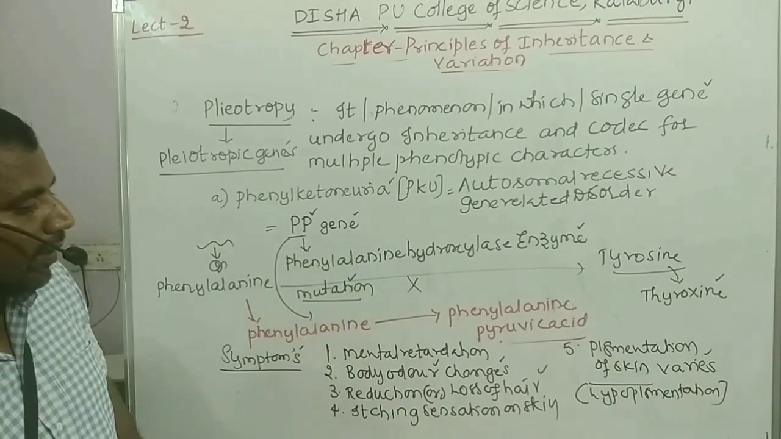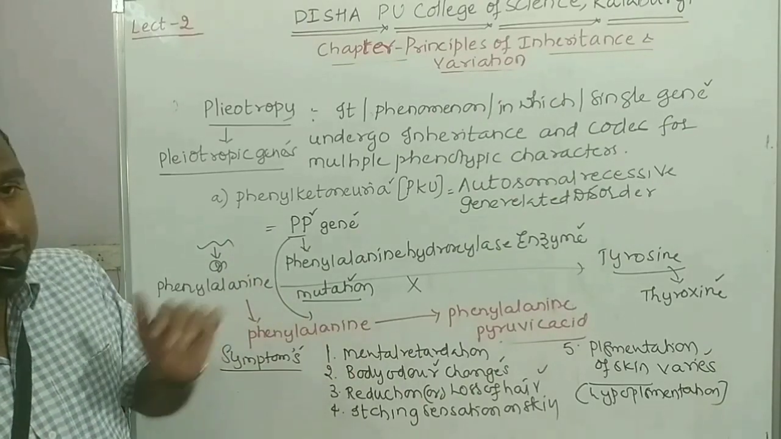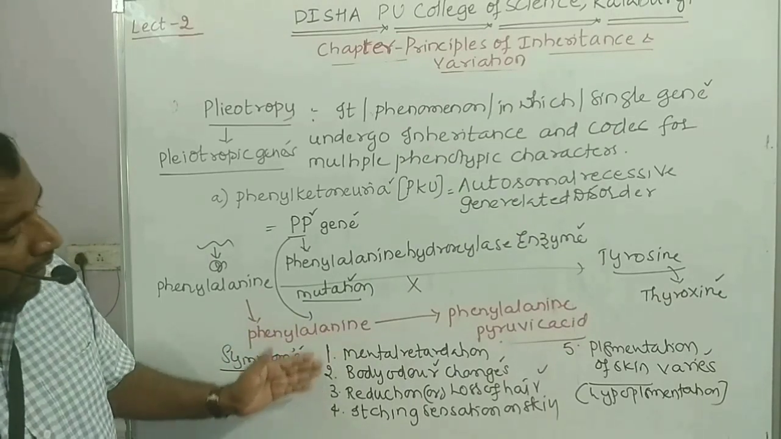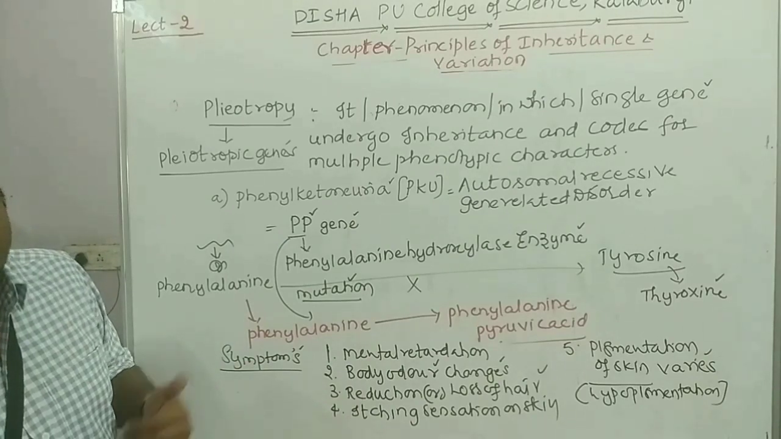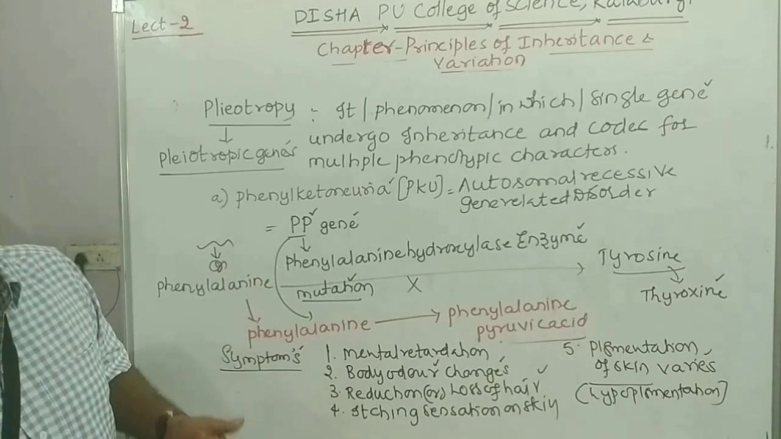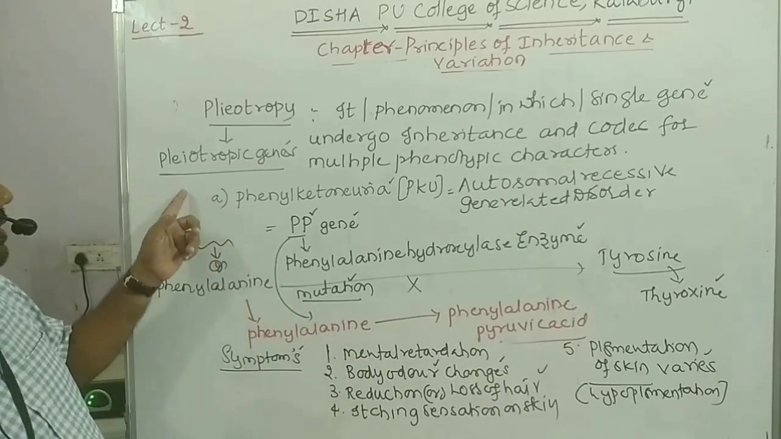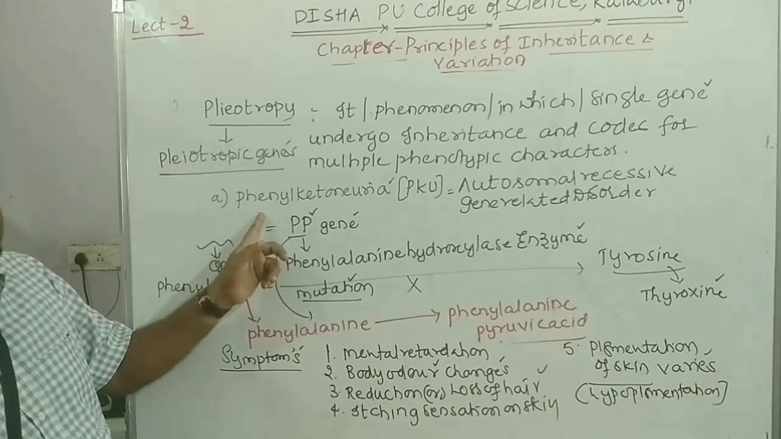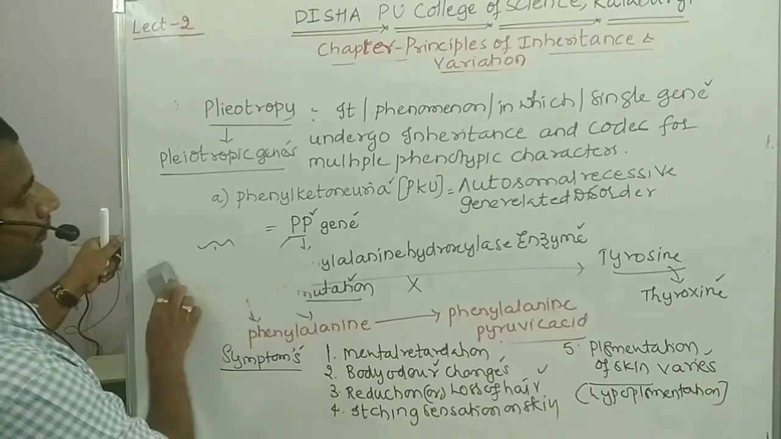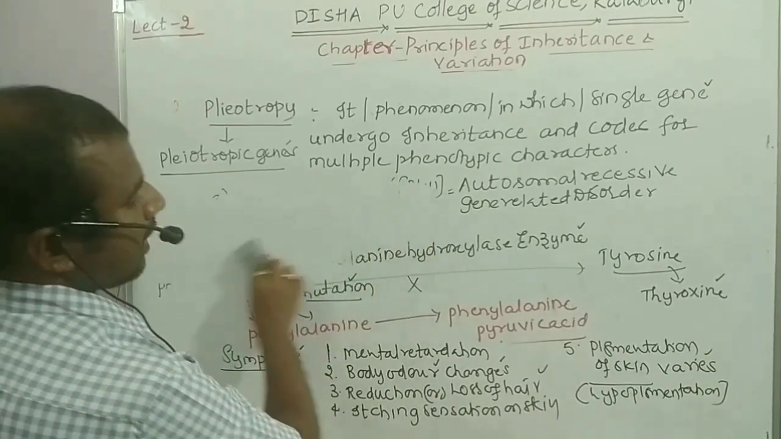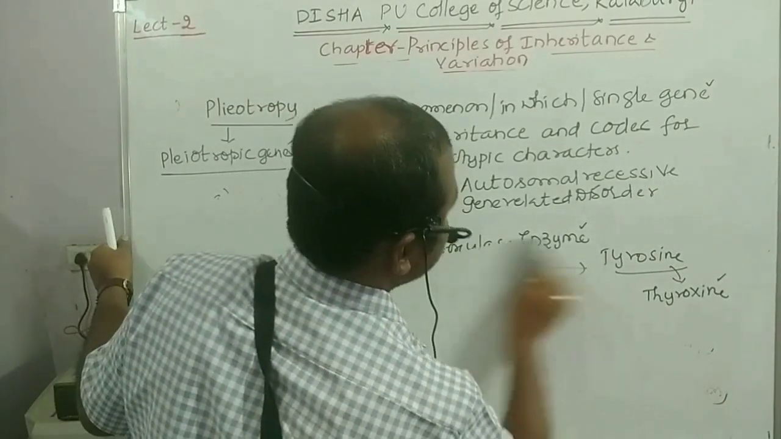When this phenylalanine pyruvic acid is deposited in the blood, these are the symptoms which will be generated. Here, consider each symptom as a characteristic, an expressed form occurring in that individual. So this is considered a good example of pleiotropy, that is phenylketonuria. Now the next example I will move to, students, is the synthesis of starch in pea seeds.